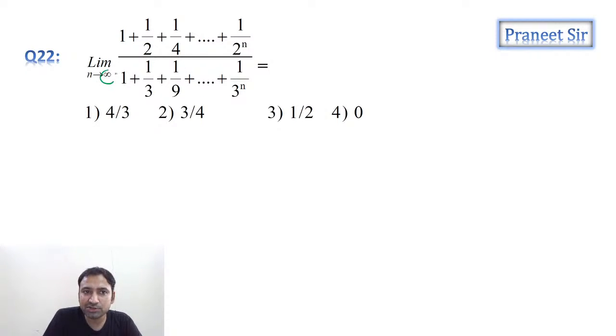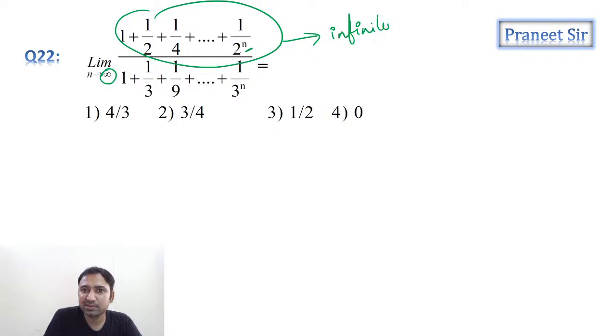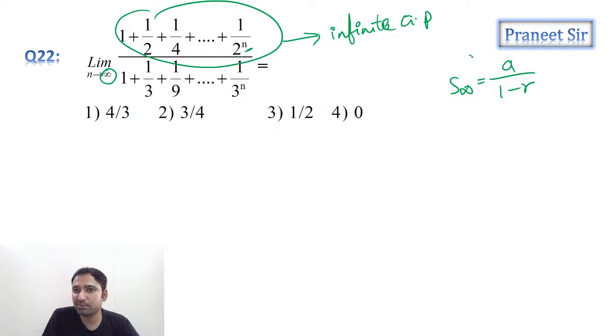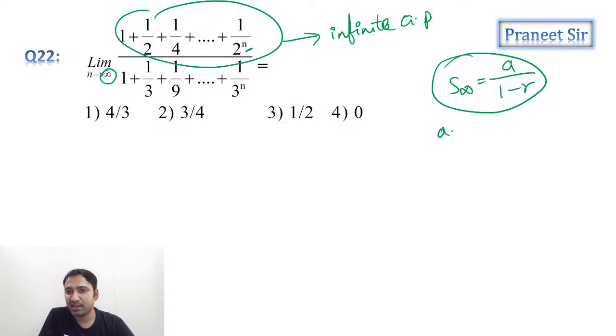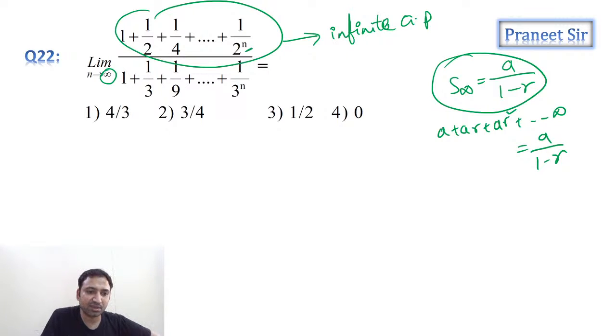So guys, if you substitute n equals infinite here, isn't it going to be infinite GP? What is the formula for infinite GP, guys? The infinite GP formula is a by 1 minus r. That means a plus ar plus ar square plus so on up to infinite is equal to a by 1 minus r. Isn't this the formula for infinite GP?